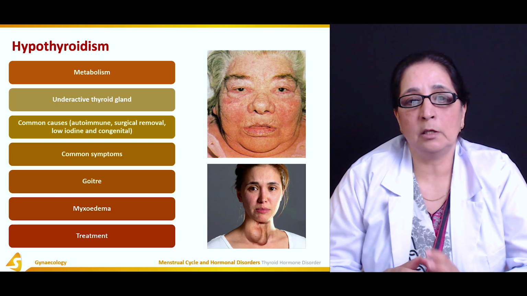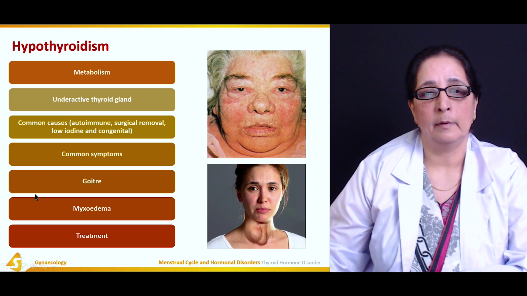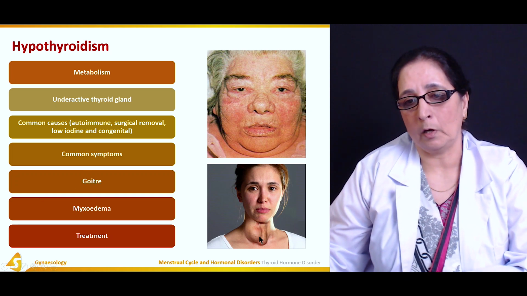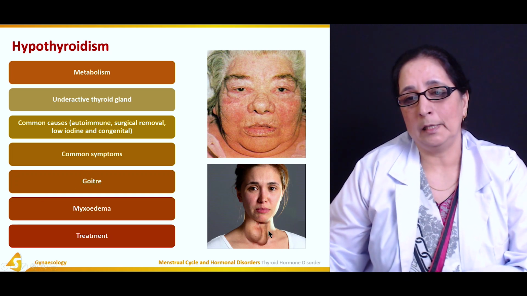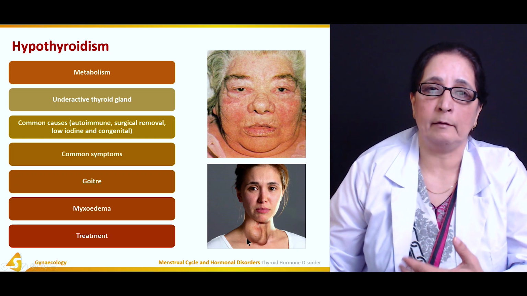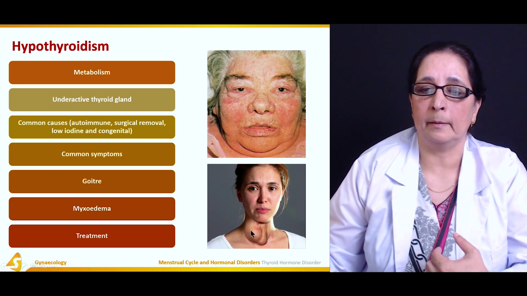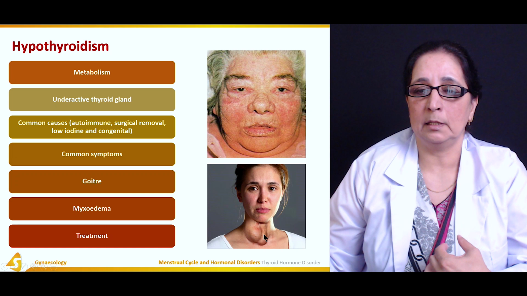Then there is goiter also. Patients with hypothyroidism develop goiter. This is the goiter, enlarged thyroid gland, because the tissues try to overcome the low level. So in that case, the tissue grows and becomes enlarged. So this is the goiter, enlarged thyroid gland.